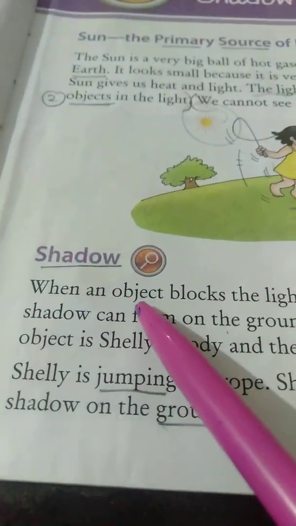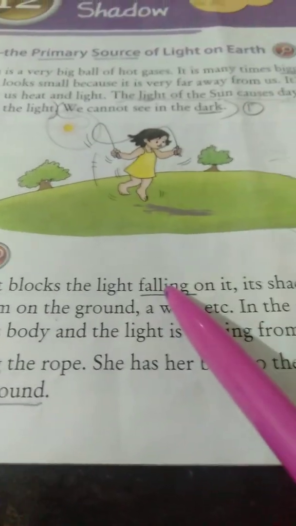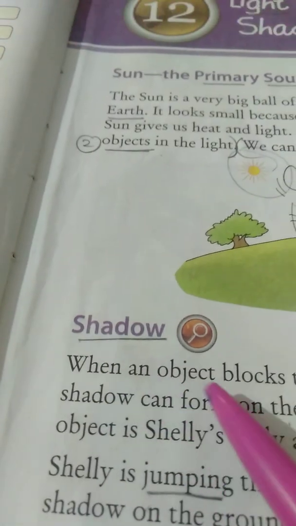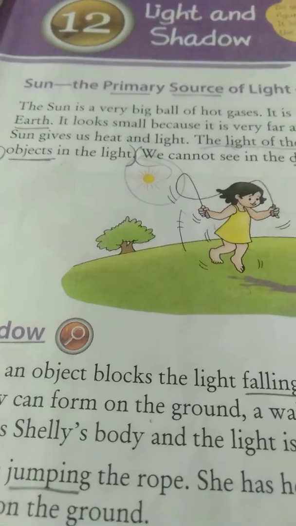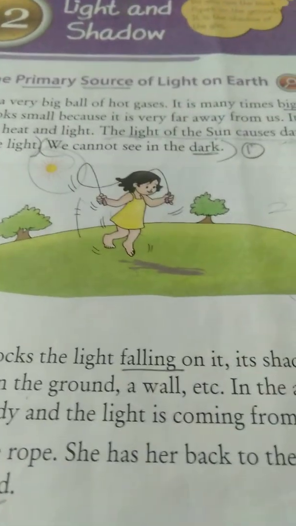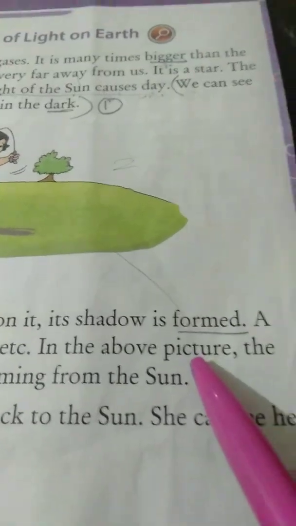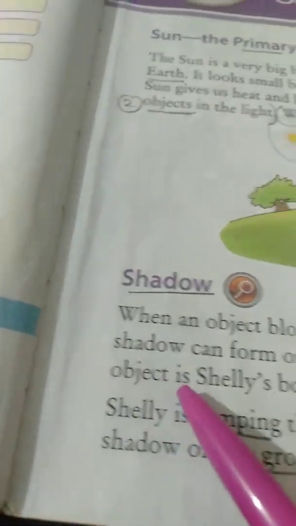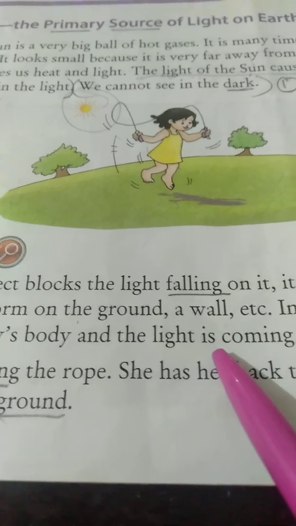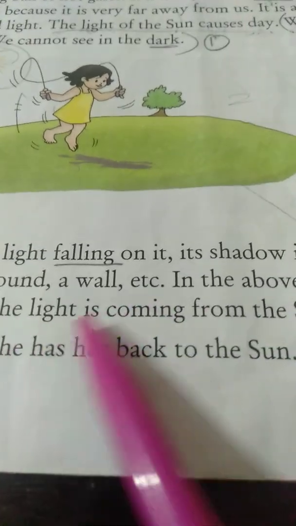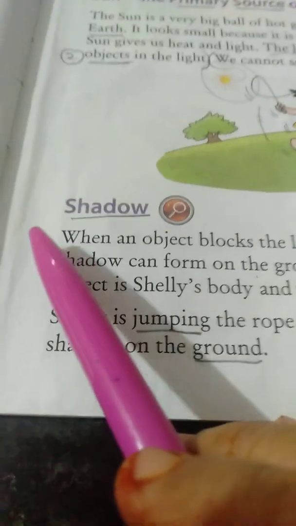When an object blocks the light falling on it, its shadow is formed. A shadow can form on the ground, a wall, etc. In the above picture, the object is Shelly's body and the light is coming from the sky, from the sun. The light is coming from the sun. Sorry children, once again, come on, learn now.